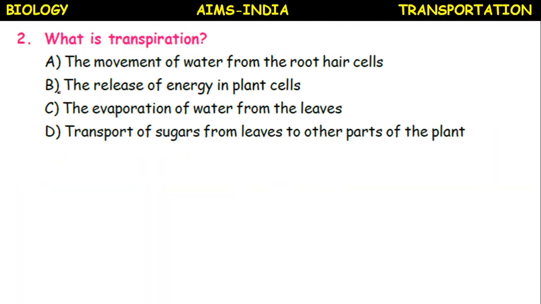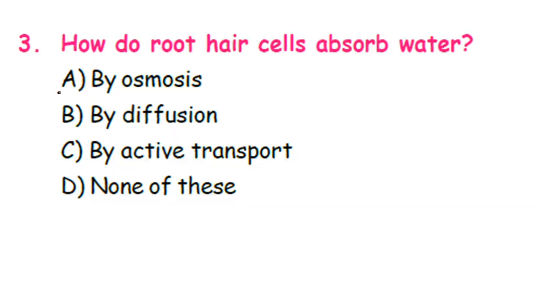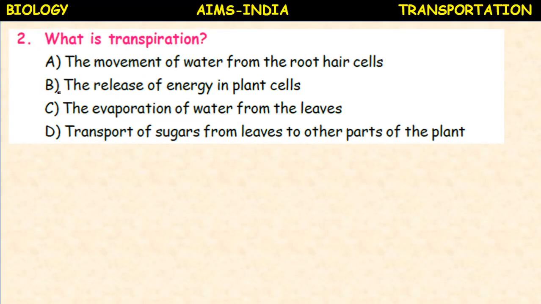Then what is transpiration? The movement of water from the root hair cells, the release of energy in plant cells, the evaporation of water from the leaves, or transport of sugars from leaves to other parts of the plant. It is the evaporation of water from the leaves.